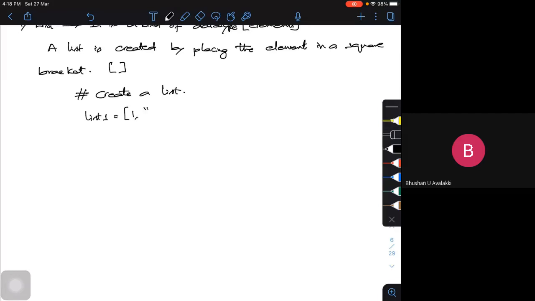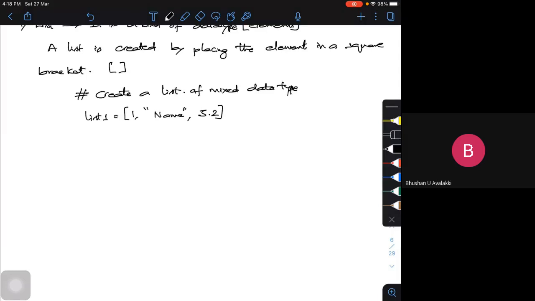My name is a string. Say I want something like a float, 3.2 or something like that. So this is a list of mixed data types.